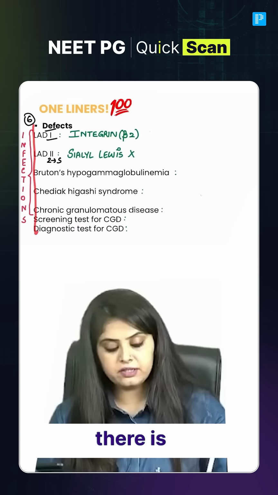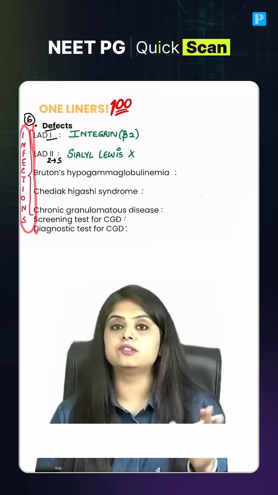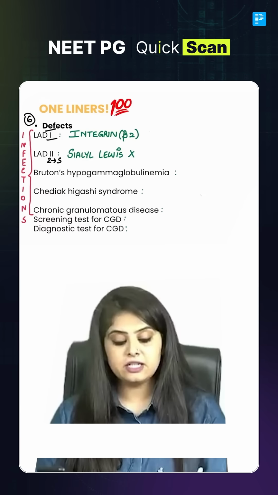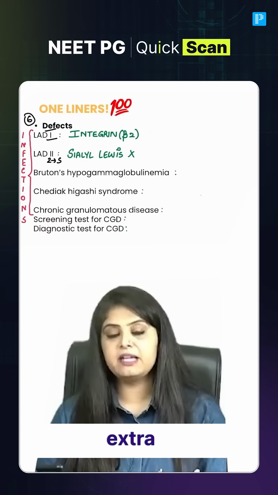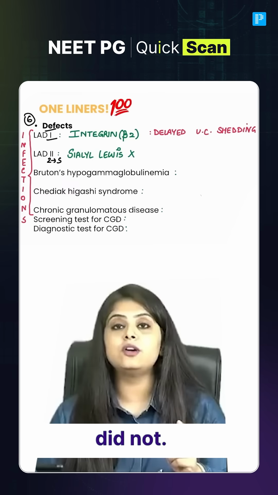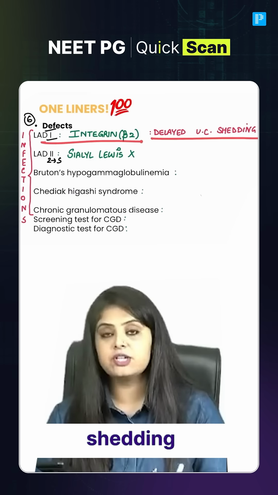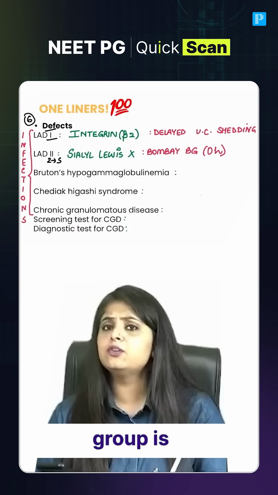Everything written over here will be a child coming with infection. Sabka history same, child coming with infections. You will have to read after it, "Achha, LAD1 mein kya hoga ma'am?" LAD1 mein extra will be that the mother will say umbilical cord did not shed off, did not separate. Very good guys. Delayed umbilical cord shedding is LAD1 versus which blood group is LAD2.